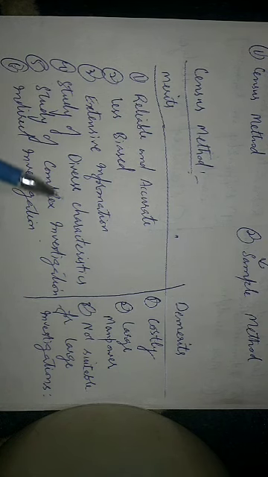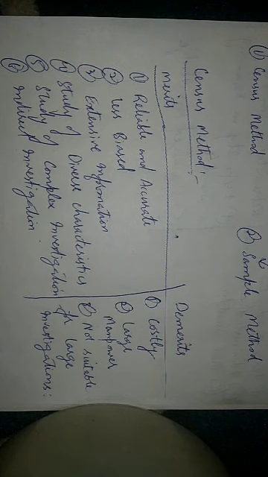Now, the fourth one is study of diverse characteristics. By using census method, one can study diverse characteristics of the universe. And the fifth one is study of complex investigation. When items in a universe are of complex nature and it is necessary to study each item, only census method can produce the desired results. Data on country's population are collected by this method. And the sixth merit is indirect investigation. Census method can be successfully used in indirect investigation relating to unemployment, poverty, corruption, etc.